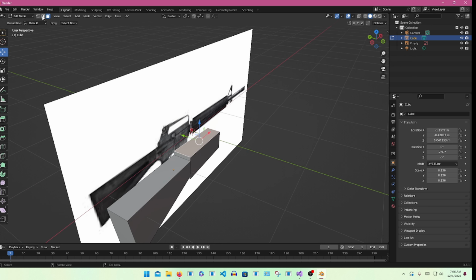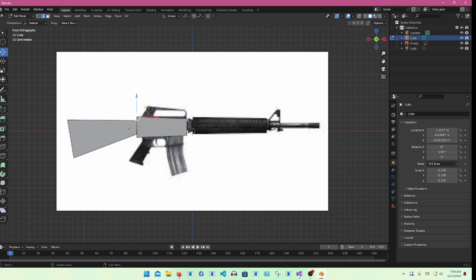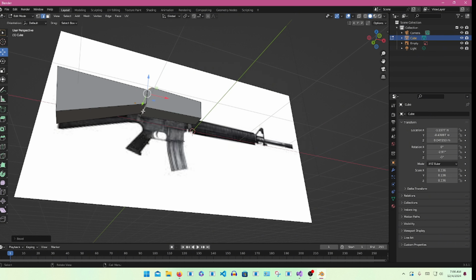Now we're going to select 2 spots and we're going to select the head of the body, top of the body, and we're going to press bevel and press Ctrl B to bevel down the edge. Now we're going to do the same with the bottom corner.